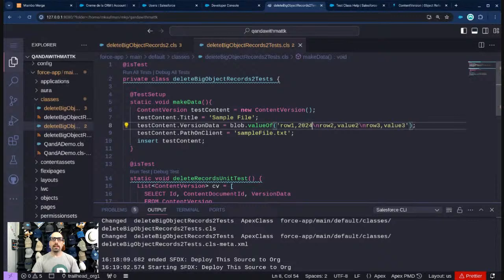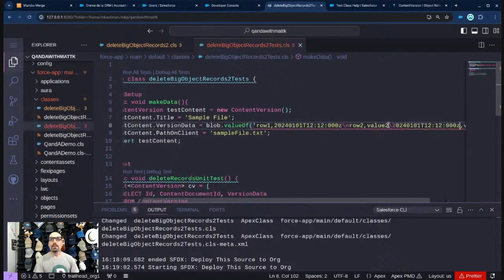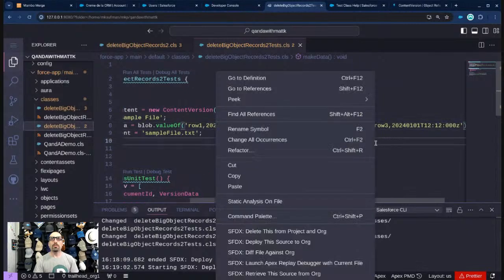Let's go ahead and put a date time in there. 01 T 12:12:00 Z maybe. I'm not sure the format it's expecting. So we'll try this out. Oh, I forgot the \n. No, I screwed up. Let me go back. Okay, it should be this one and this one. Okay, let's try that one more time.